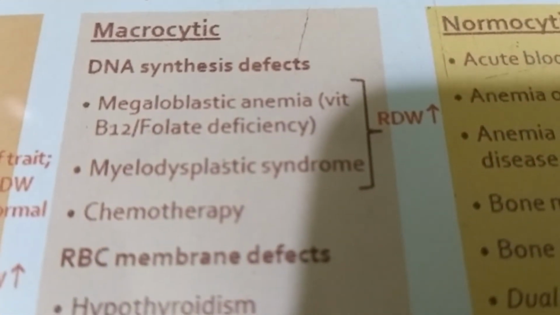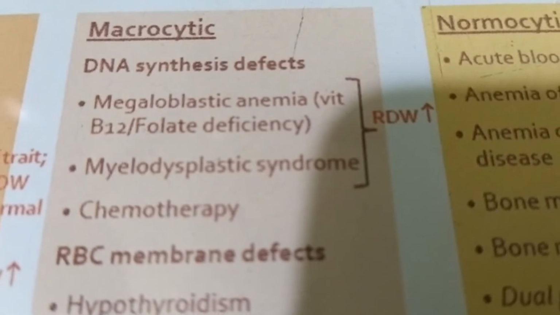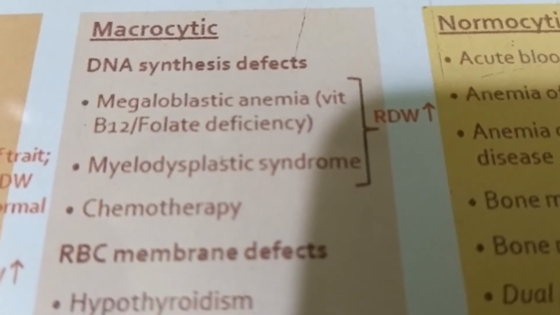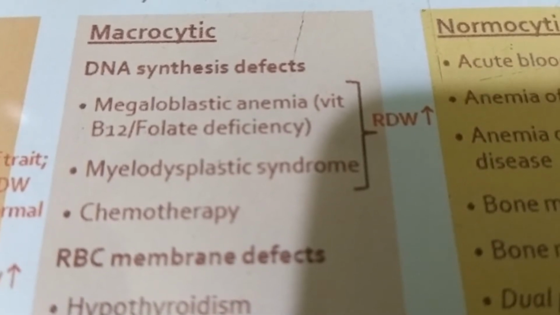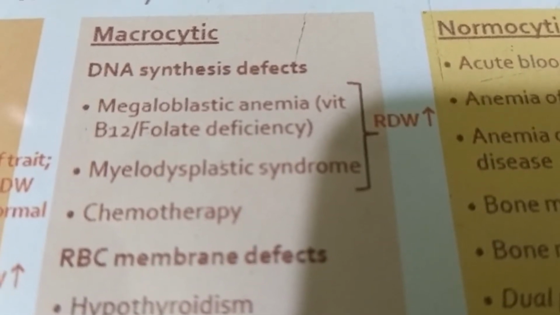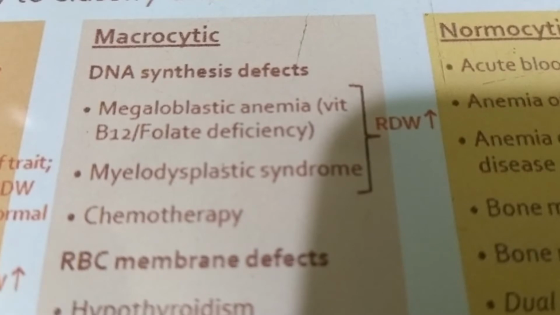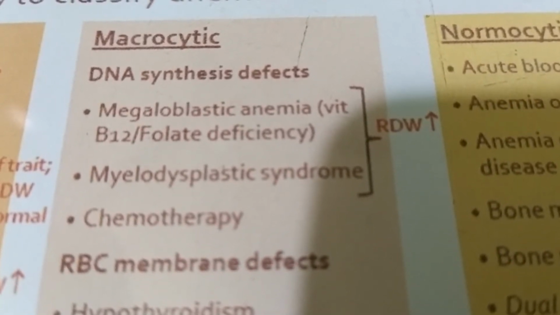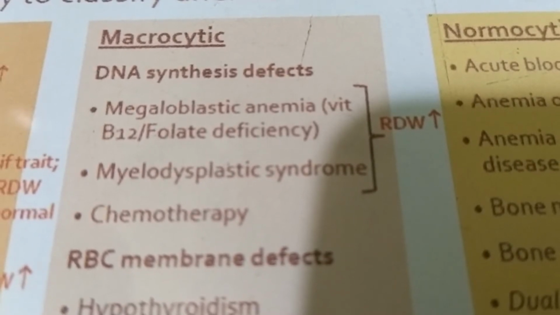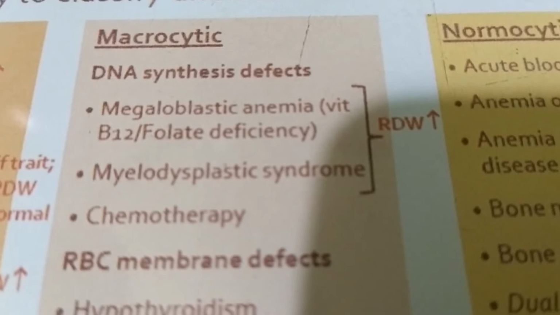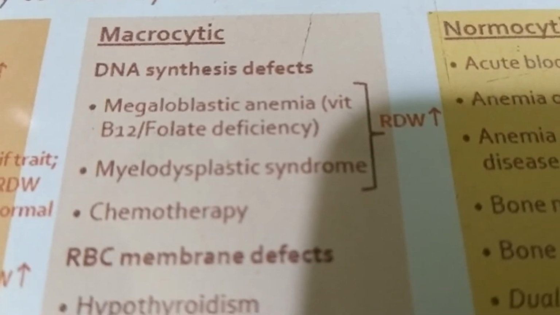So at first, DNA synthesis defect. This is most commonly found in megaloblastic anemia, and the megaloblastic anemia is caused by vitamin B12 deficiency or folic acid deficiency. And number two, myelodysplastic syndrome. And number three, chemotherapy. Sometimes in a patient on chemotherapy, macrocytic anemia is usually found.